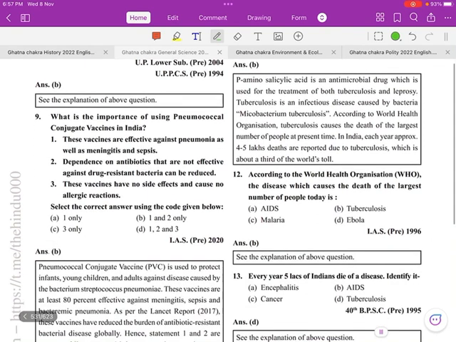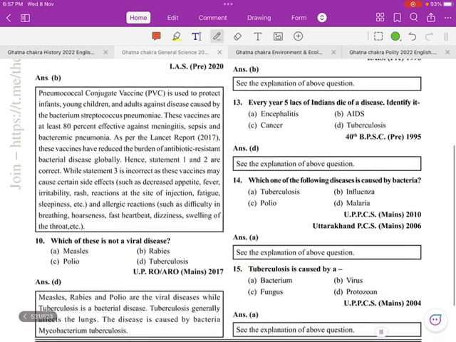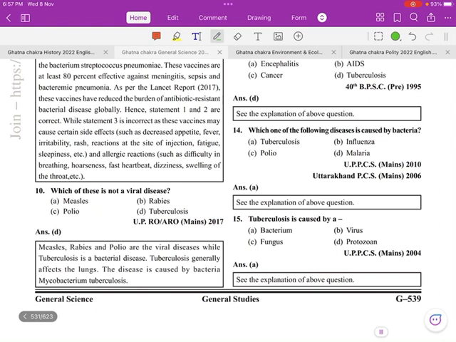Next, what is the importance of using pneumococcal conjugate vaccines in India? These vaccines are effective against pneumonia as well as meningitis and sepsis. Also, dependence on antibiotics that are not effective against drug-resistant bacteria can be reduced. So statements 1 and 2 are the correct answers here. Which of these is not a viral disease? Tuberculosis is not a viral disease, it is a bacterial disease. Measles, polio and rabies are viral diseases.